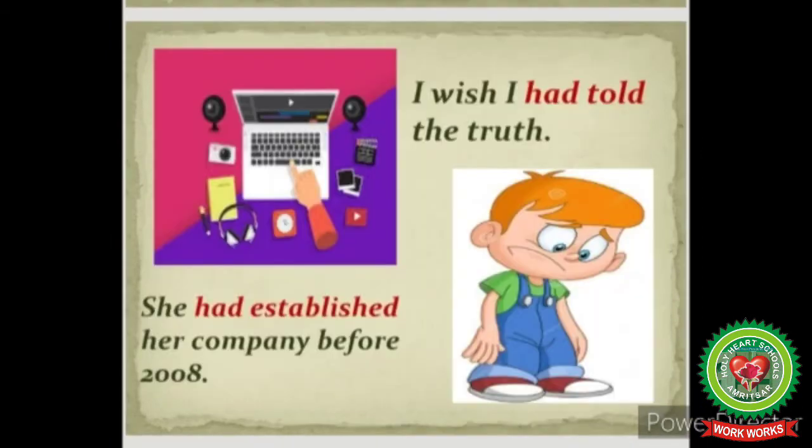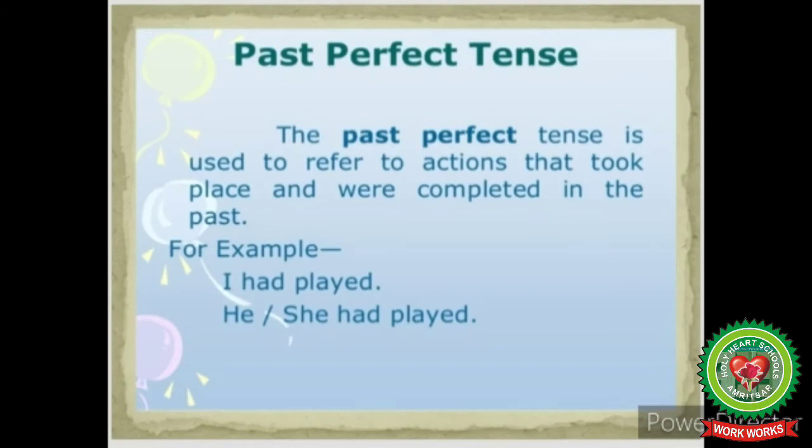Now observe the following sentences. I wish I had told the truth. She had established her company before 2008. So students, what kind of actions are these? These are the actions that are already completed in the past. So here comes our today's topic, what is past perfect tense.